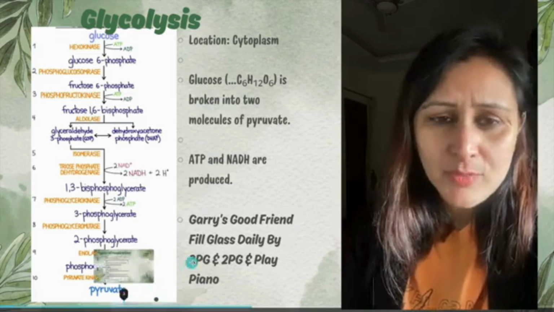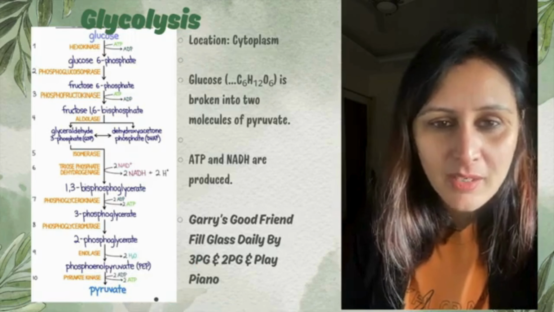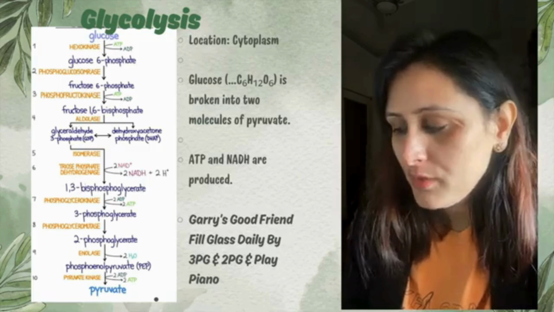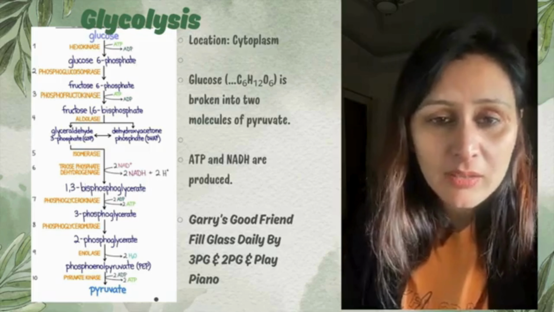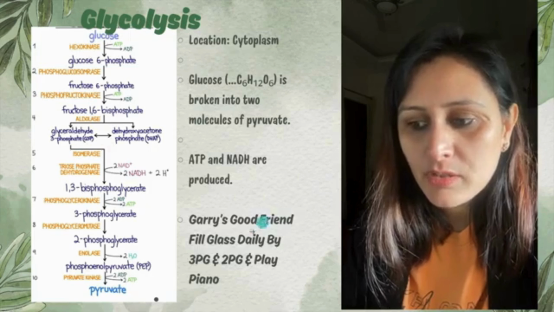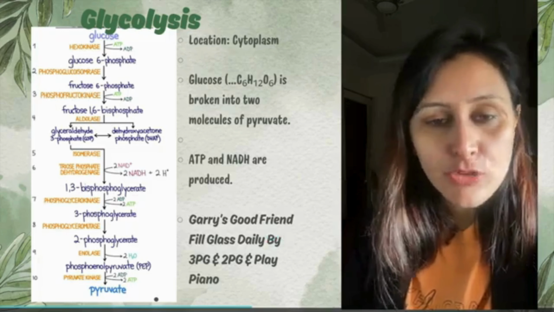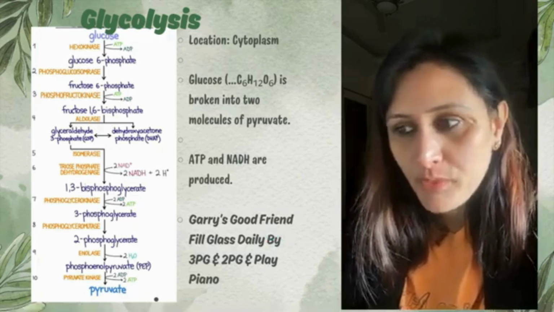So this is the mnemonic which will help you to understand the entire process of glycolysis. So let's move on. One important thing to remember: we are left with the end product here, the pyruvate. Now let's move on and utilize this pyruvate further, right?